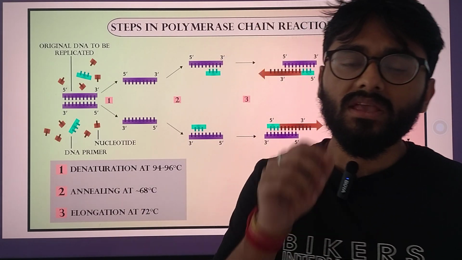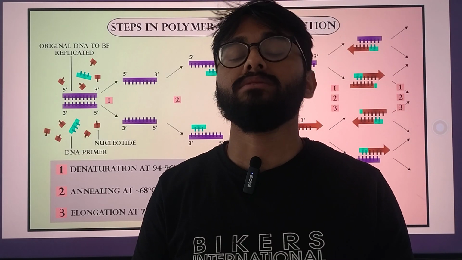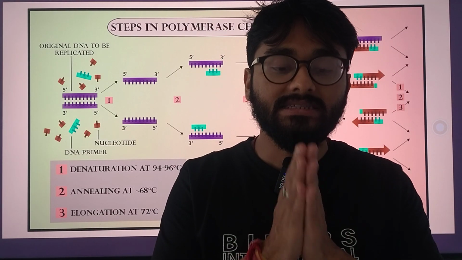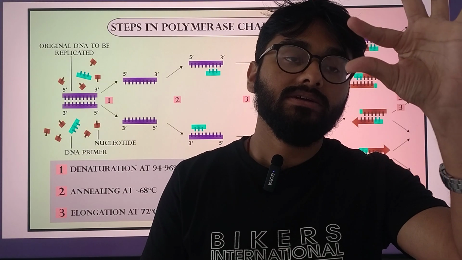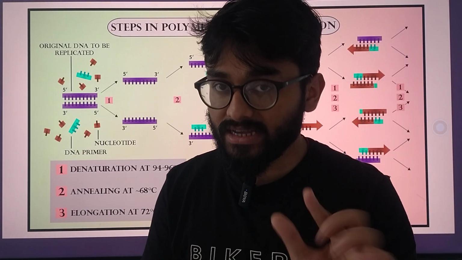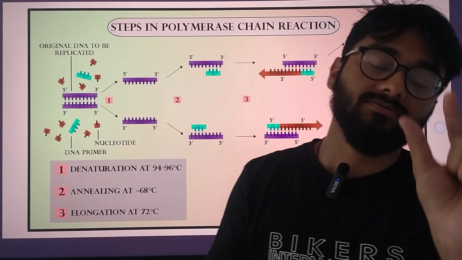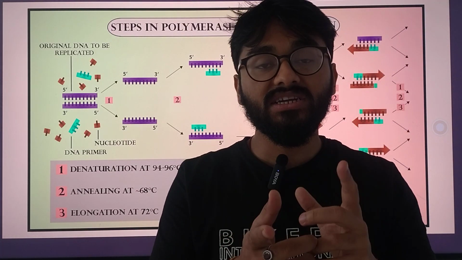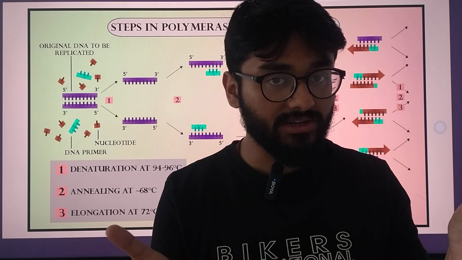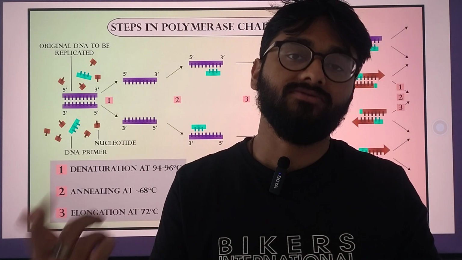Denaturation simply is that in this we are taking double-stranded small fragments of DNA which need to be broken into single-stranded fragments. Why?